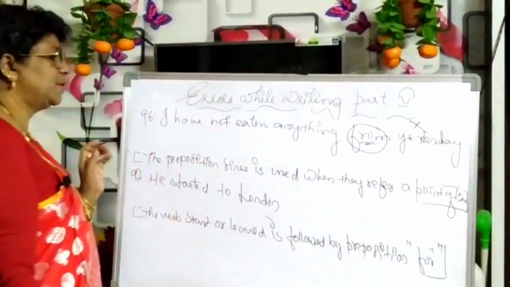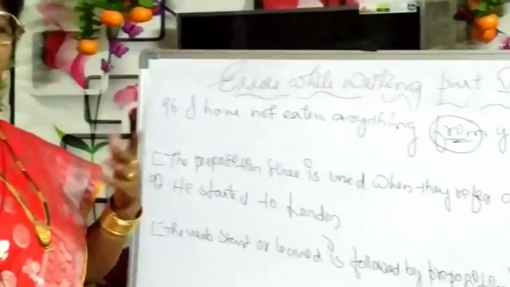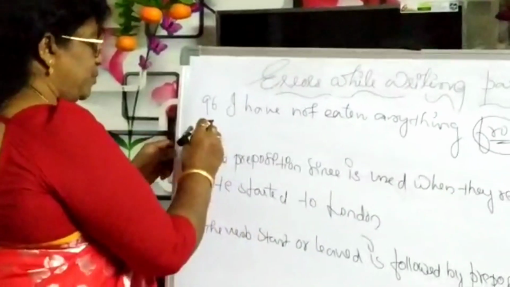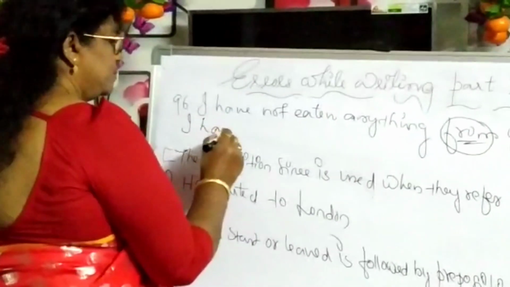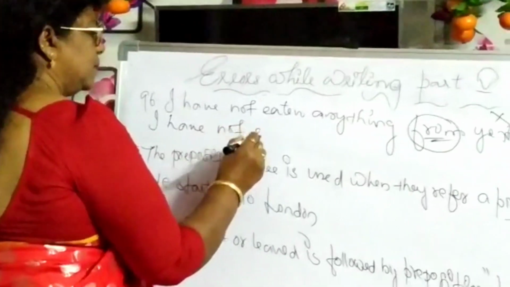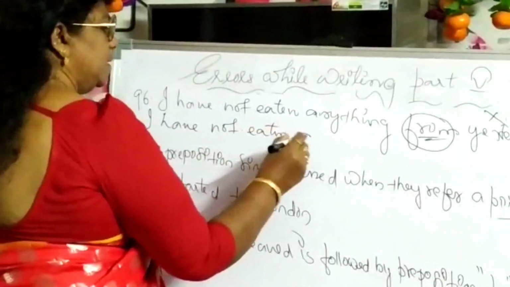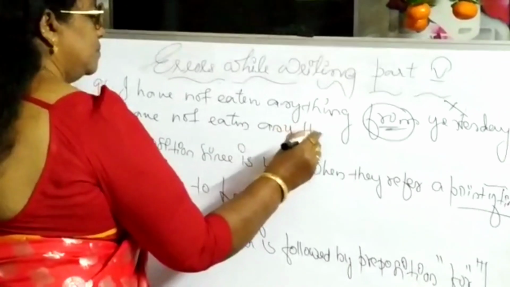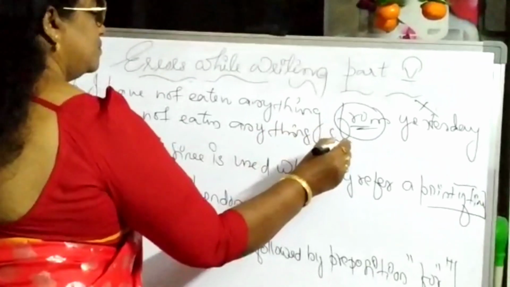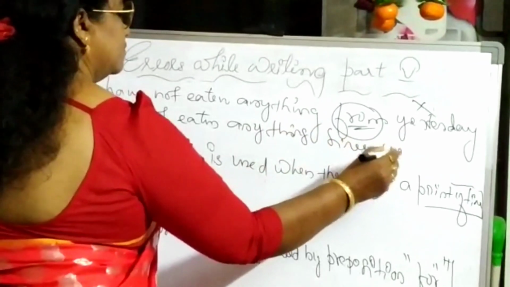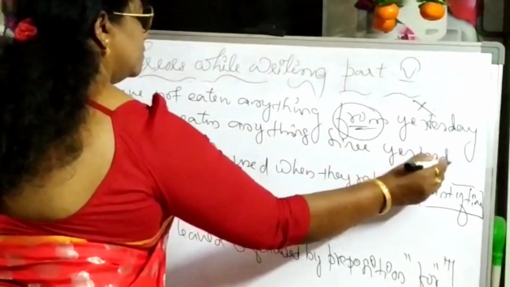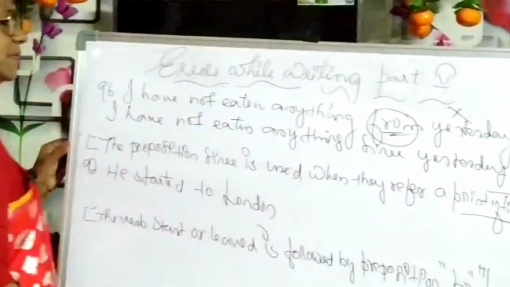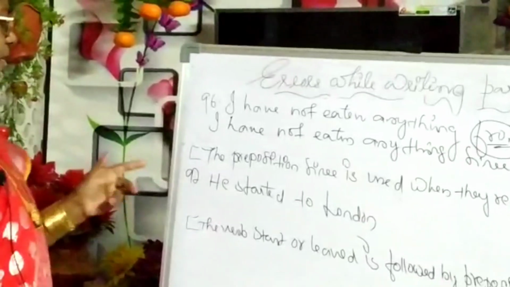Already it is indicating a point of time, so what do we have to use? I have not eaten anything since yesterday. Okay. Next one.